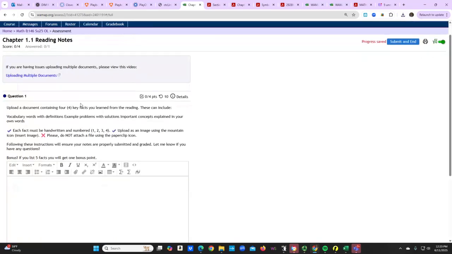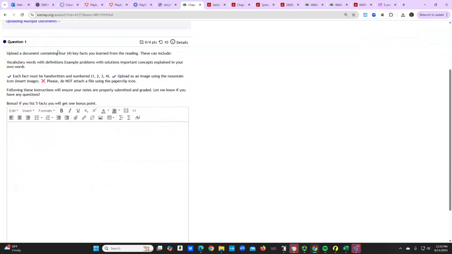Right. And so when you click on this, it's going to remind you that these should be handwritten. So in your reading notes, all I need is 4 facts from the reading, either 4 facts, 4 examples, 4 concepts. All right. If you give me 5, I'm going to give you 1 extra credit point per reading assignment. So you can automatically earn 125% on your reading notes, right? So you can be in front, above the game, right?